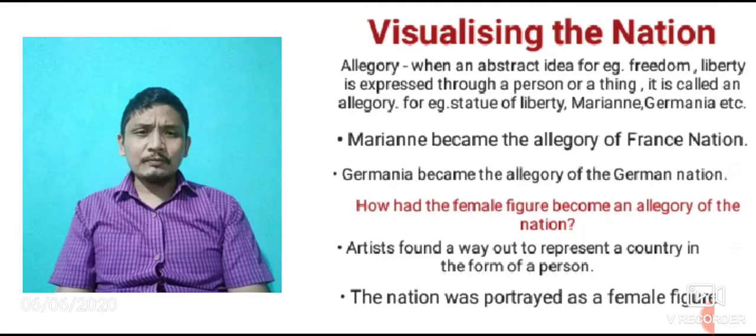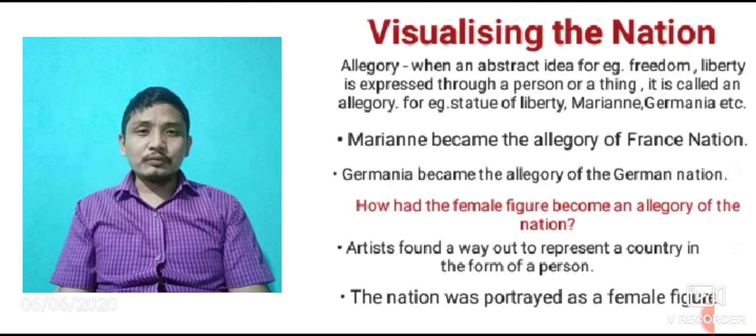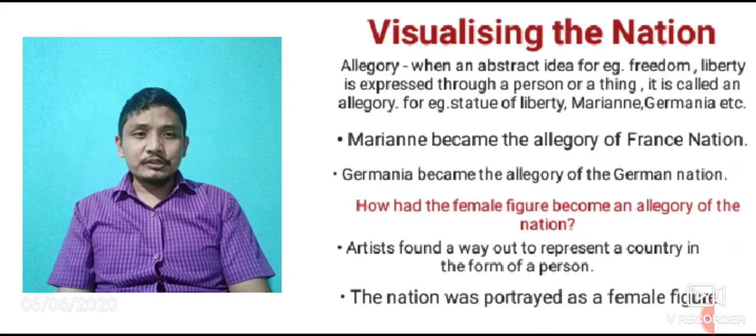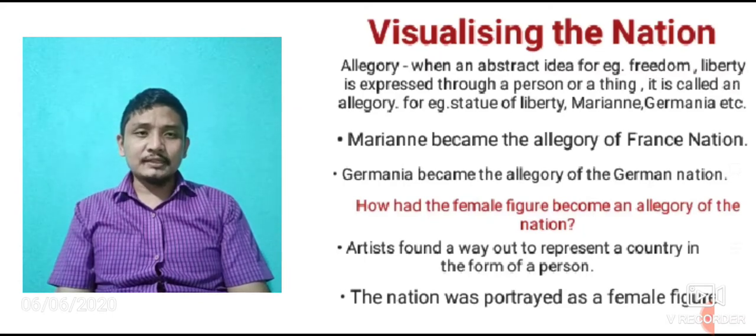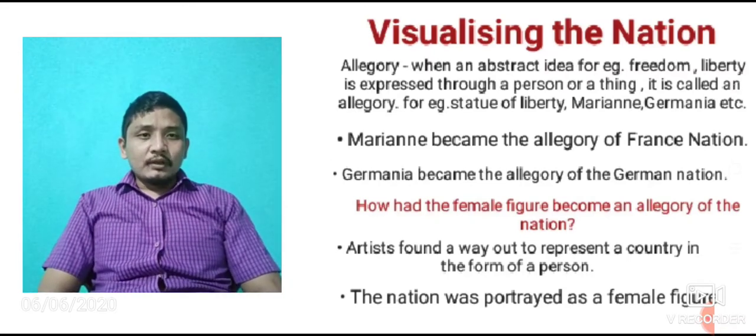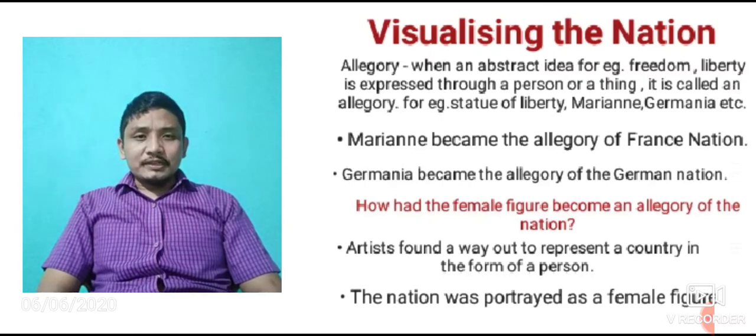Okay, Marianne, a female figure, was used to express or to symbolize the French nation. Similarly, Germania, a female figure, became the allegory of the German nation. Okay, now another important question. This can basically become a long answer type question. Okay, how had the female figure become an allegory of the nation?